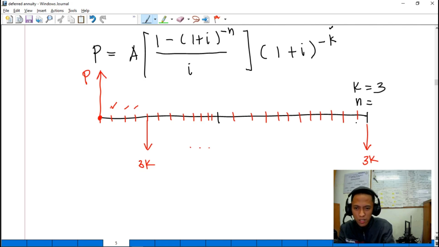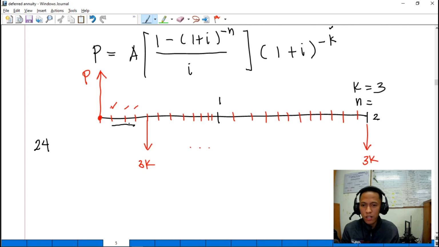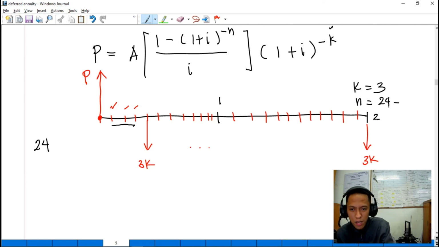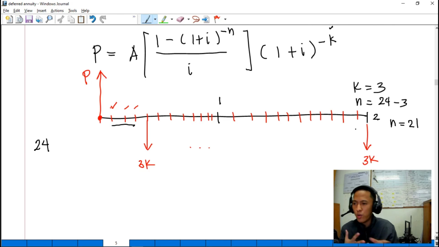So for 2 years, okay, so this is first year, second year. So for 2 years, how many months? Okay, so for 2 years we have 24 months, di ba? So i-subtract lang natin itong tatlo na hindi muna tayo nagbayad. So we can compute for the number of payments. Okay, so that is 24 months minus 3. Okay, so nagbayad tayo for 21 payments. Okay, so that's how you compute for that.